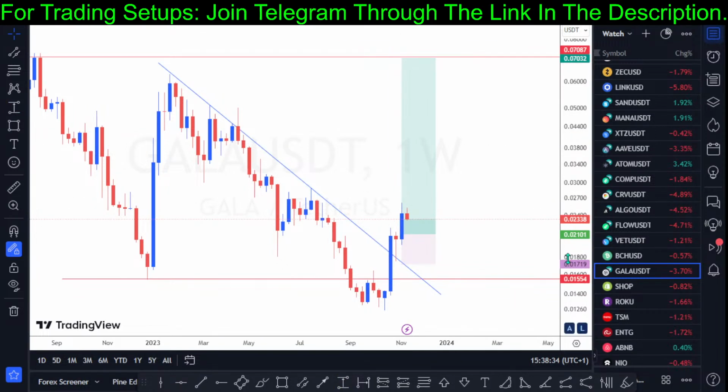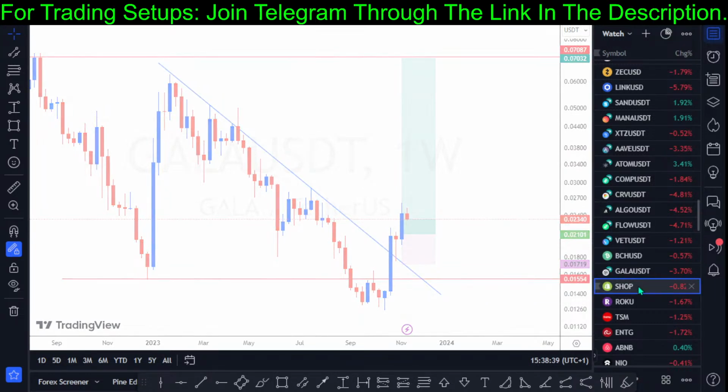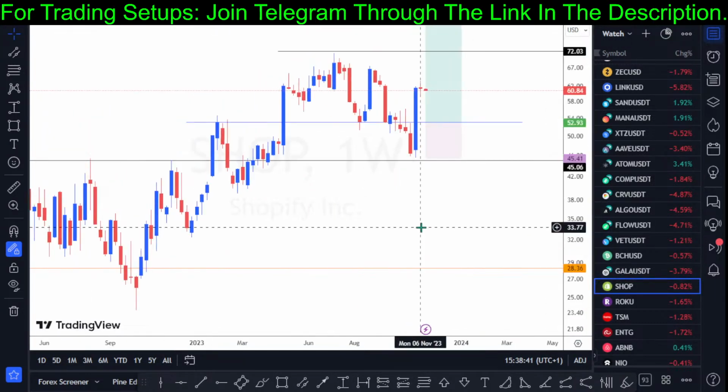So for stock traders, if you are an investor in the stock market, let's go through the stock market. I have stock of Shopify on my list.